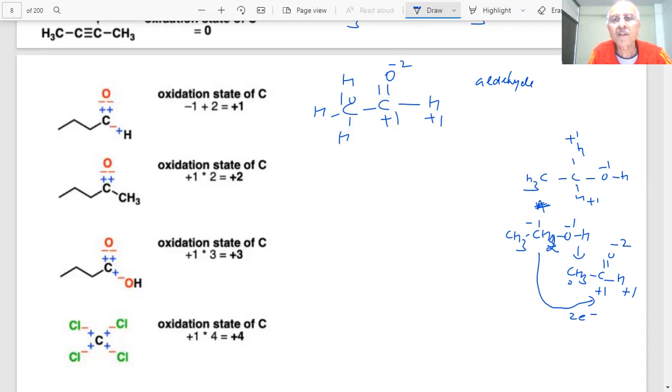And if I have C double bond O, CH3, this is my ketone. Yes, sir. What is the oxidation number of this carbon? Carbon 0, then minus 2, then this is plus 2. Okay. Carbon plus 2. And if I have C double bond O, OH, student.